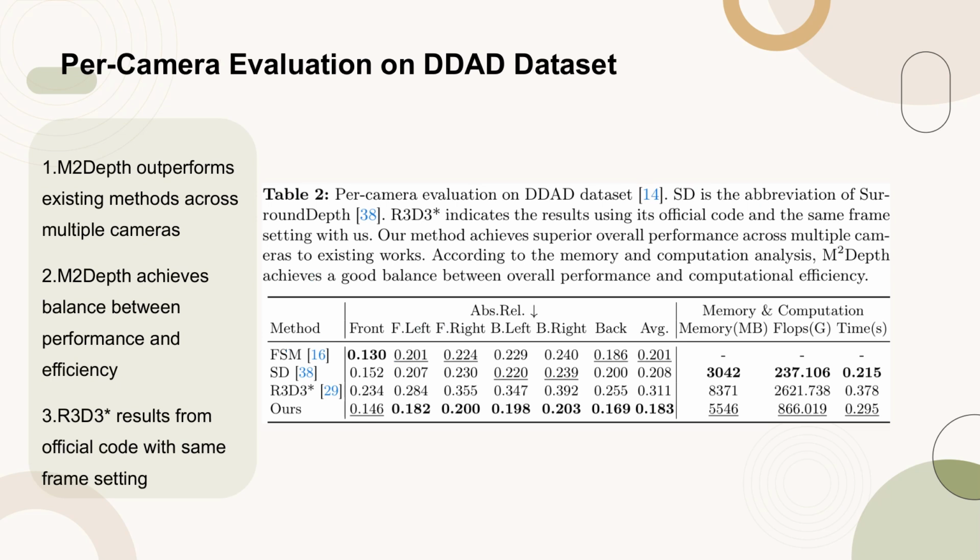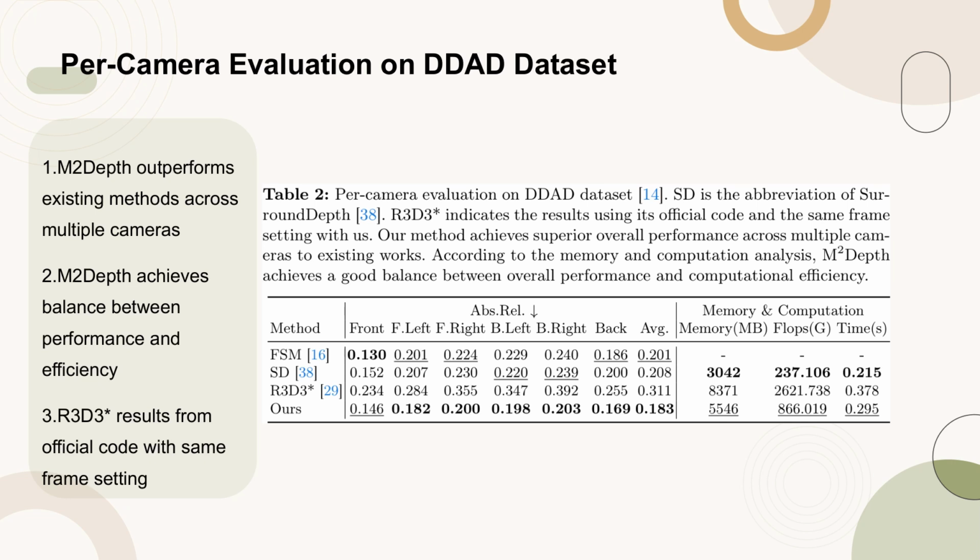Table 2 presents the per-camera evaluation results on the DDD dataset, highlighting the performance of various methods across different camera views. The table shows that our method, M2 depth, achieves superior overall performance compared to existing works such as FSM, SurroundDepth (SD), and our 3D3 star. Notably, our 3D3 asterisk results are obtained using the official code with the same frame setting as ours.